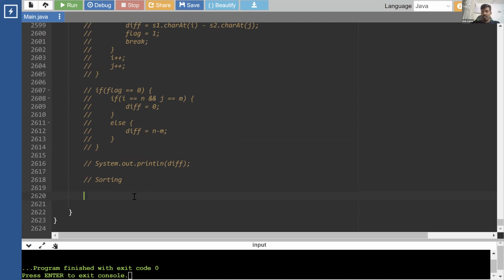Okay, so what is sorting? We know about arrays, right? So the most important operation on an array is sorting. This is a very, very common operation that you will need to perform on any kind of array in actual software building. Why?